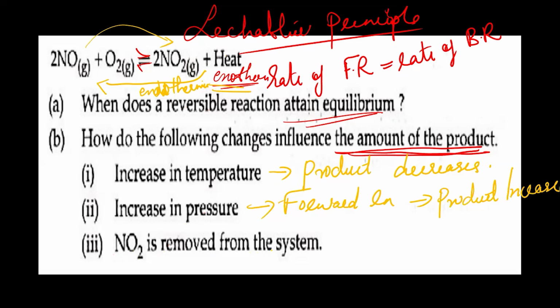So what will happen when we remove NO2 from the system? NO2 is removed means the product is being removed, right? So what will the equilibrium do? What will the system do? The system will try to make more product, right? So when you remove the NO2, the system will try to make more product, so that the product amount will increase.